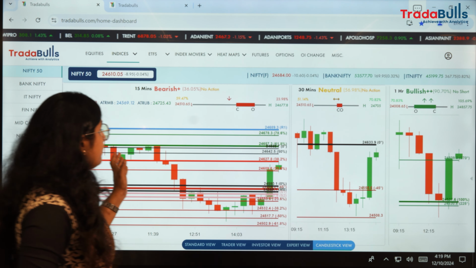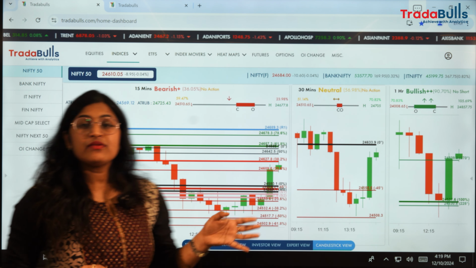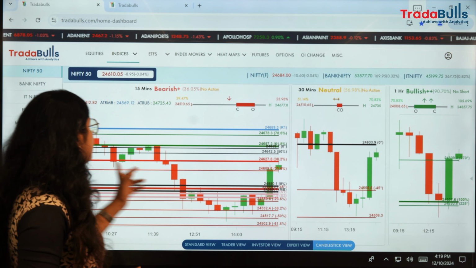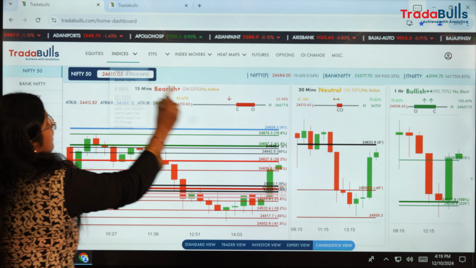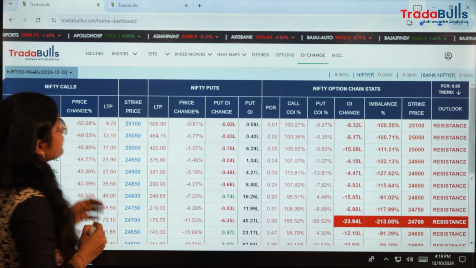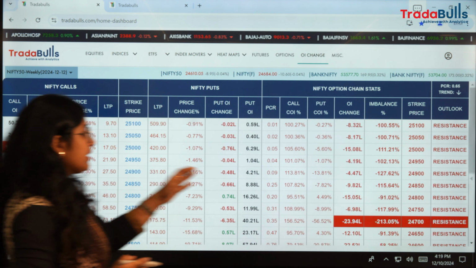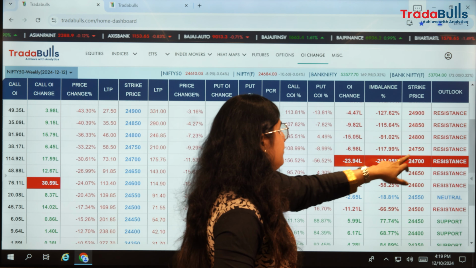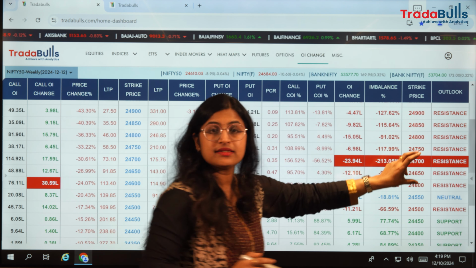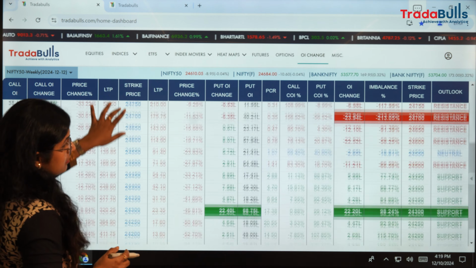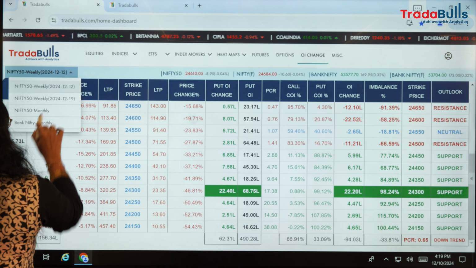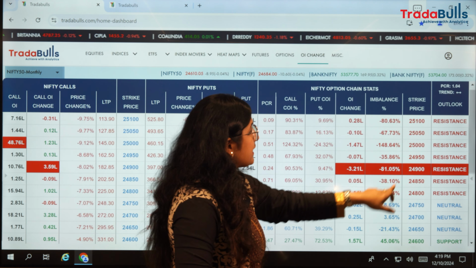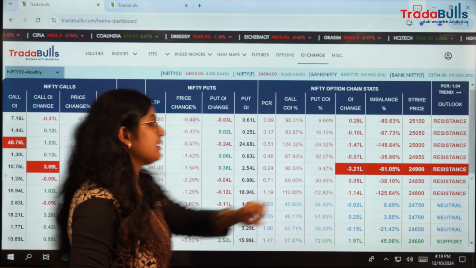So that's all for the day. And now let's quickly see the targets for Nifty 50, what we can expect for the near term. According to OI, for the week we can expect Nifty around 24,700 to 24,800, in this range, while 24,300 is acting as a major support. For the month, we can expect Nifty 50 to go close to 25,000.